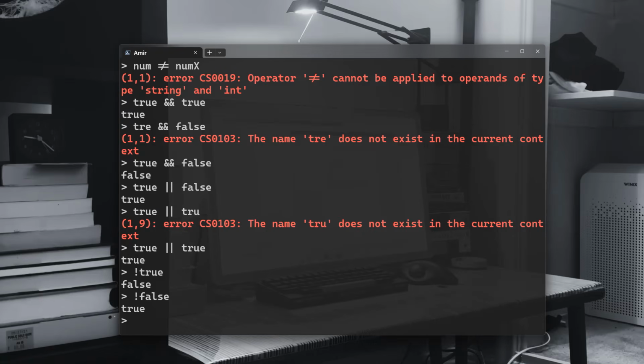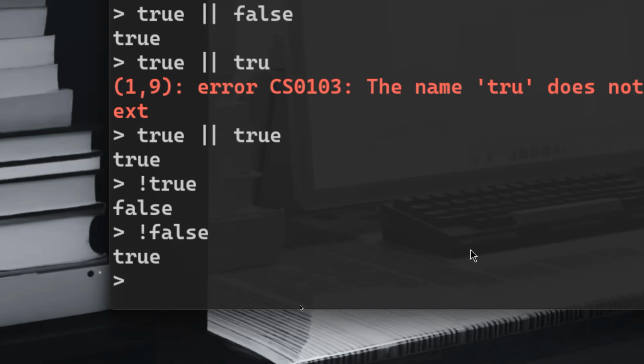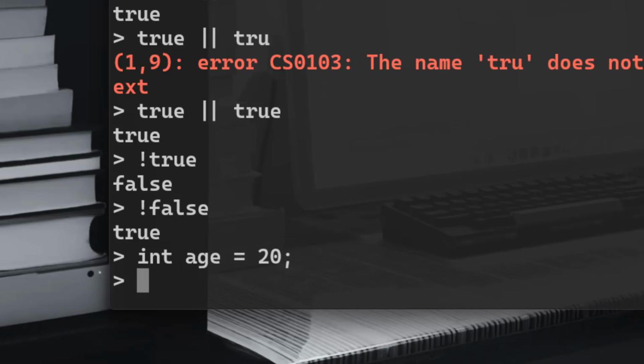Right, now let's check out quickly the conditions. The conditions, like in any programming language, allow the code to make decisions. So let's say that if a person is 18 years old or older, he's an adult, he's allowed to smoke or to drive or to do whatever, or to drink alcohol or whatever. Okay, so let's check out very quickly in C# how to do that. Int age equal to 20. We have the age equal to 20, and then I want to check if age is more than or equal to 18.